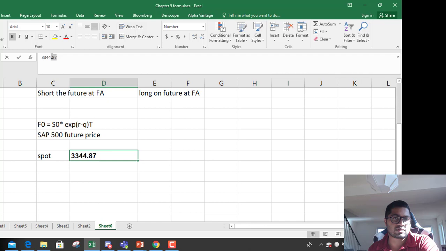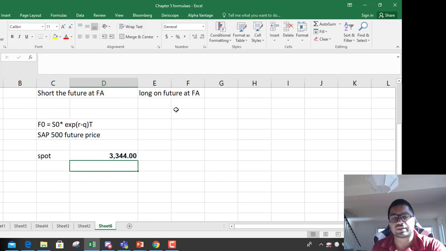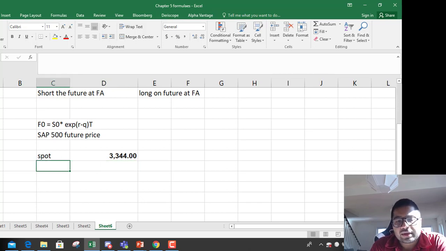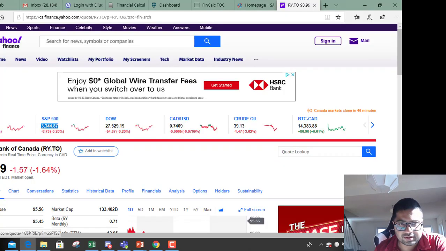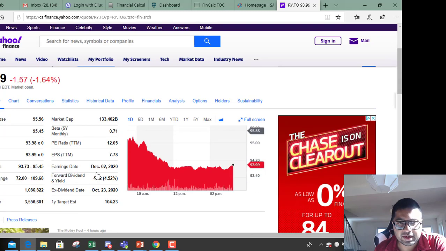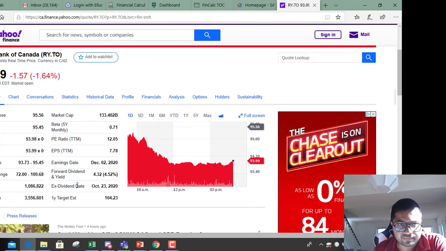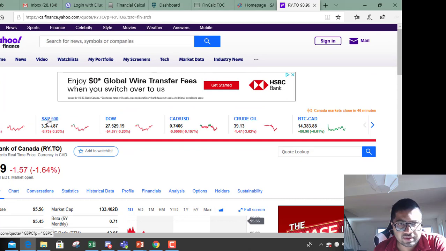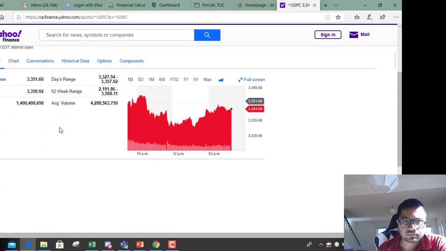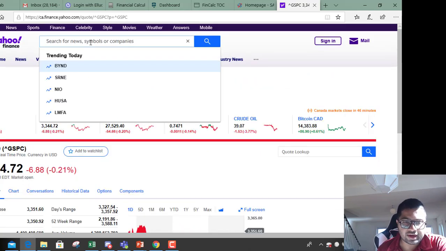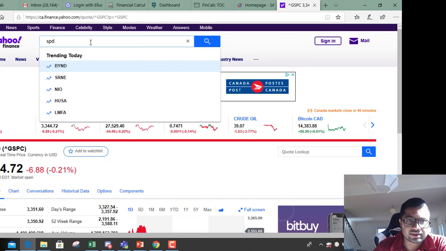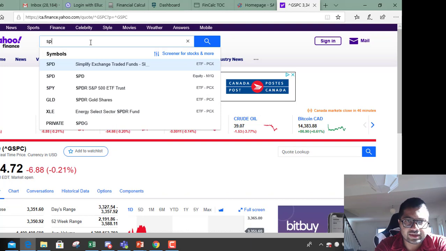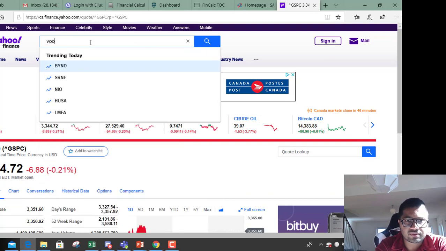Let's ignore the points. Dividend yield of S&P 500, is it mentioned here, or can we get it from Spider? Let's look at S&P 500. It's not given, but I know you can calculate it from an ETF on S&P 500. So let's say SPY.